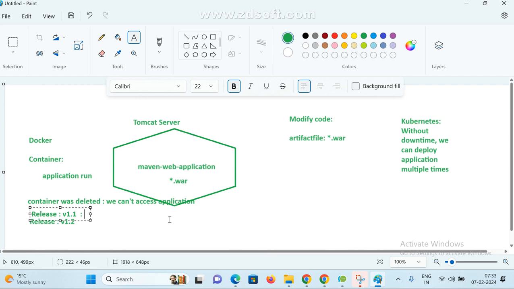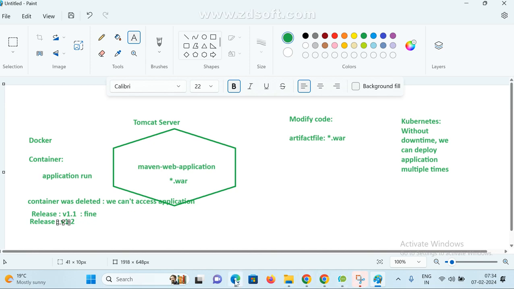Everything was working fine. This is a new release; this month I deployed a new version. Unfortunately, this version is not working properly. There is some issue, at the code level or the configuration level, whatever it may be. How do we handle it here? Again we have to remove this file and redeploy, right?